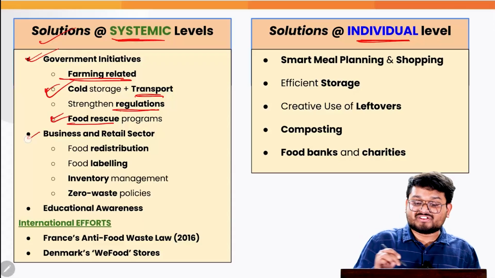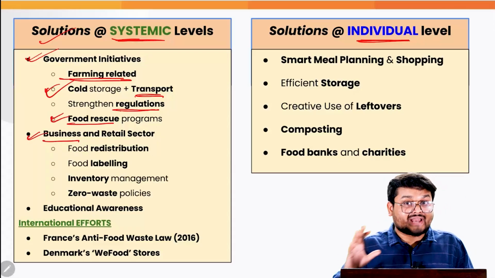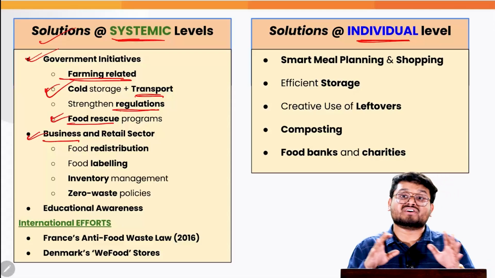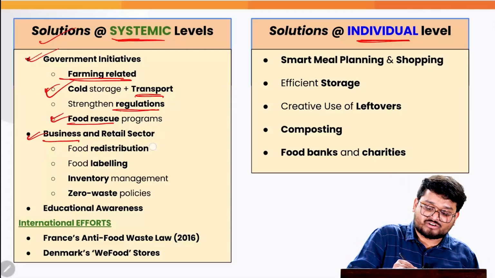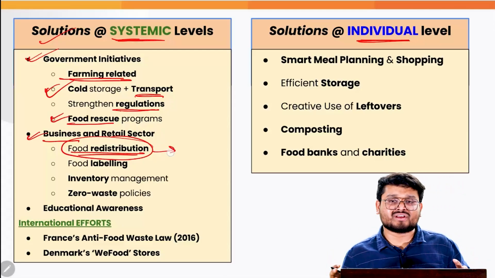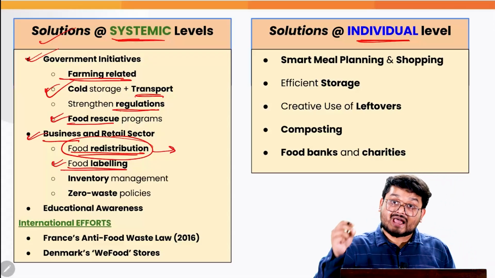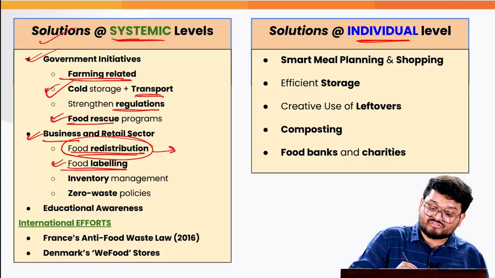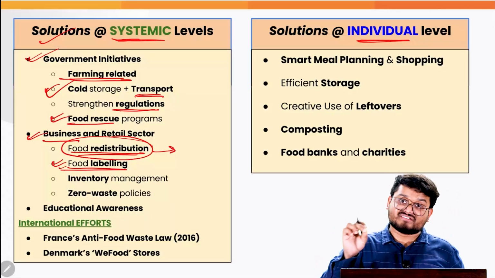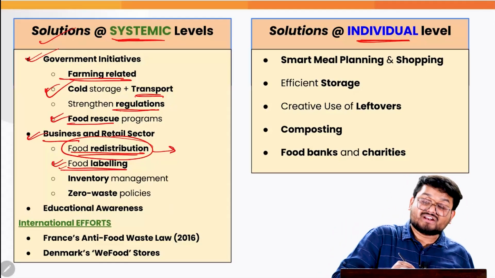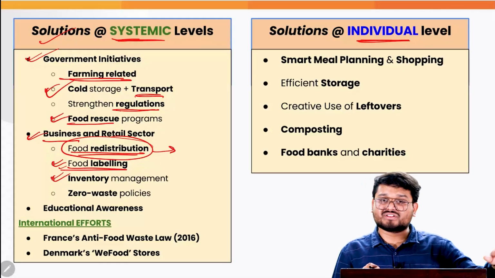Next, from a business and retail sector angle, we need to tackle food wastage at restaurants and other retail places via food redistribution, by connecting them with charity organizations and so on. We also need proper food labeling and to ensure that the private sector adheres to government food labeling and safety standards. We also need proper inventory management for the private sector.